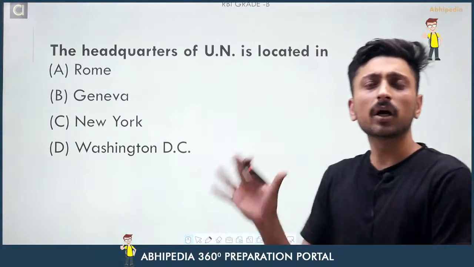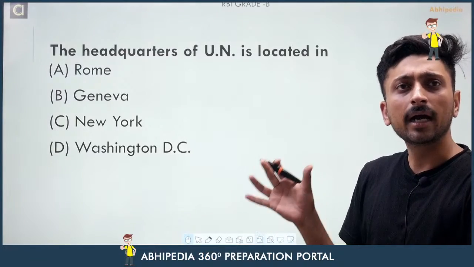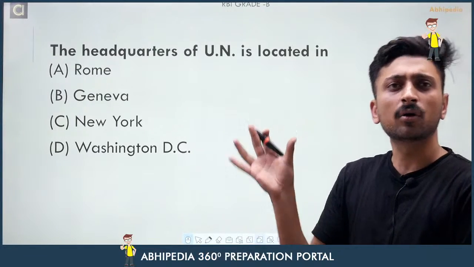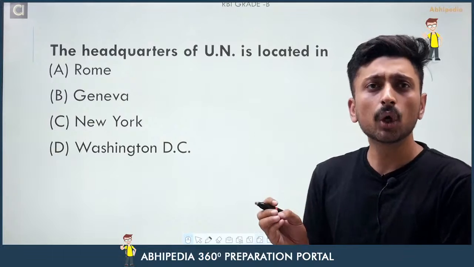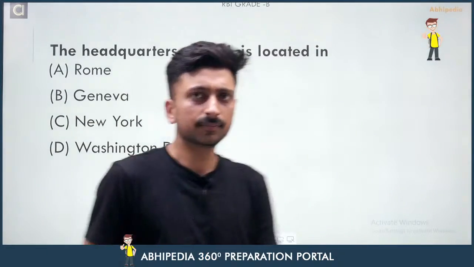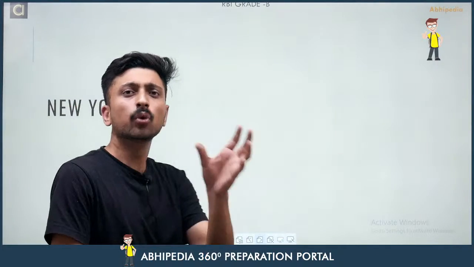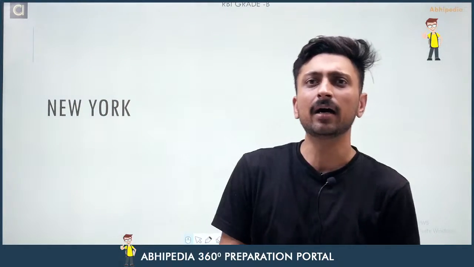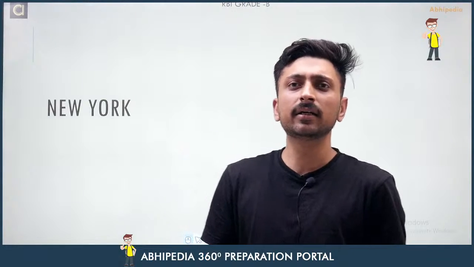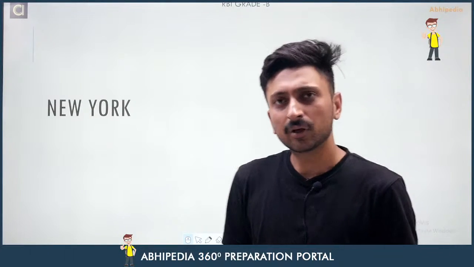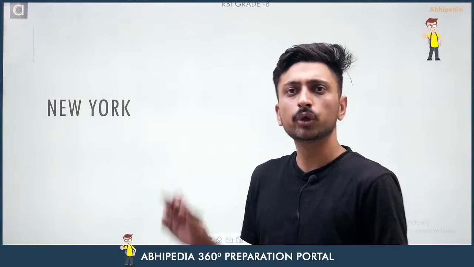So the headquarters of UN is located at which of the following place? Either it is at Rome or Geneva, New York or Washington DC. So the right response here is New York in USA, United States of America, right? So the headquarters of United Nations is at New York, right?